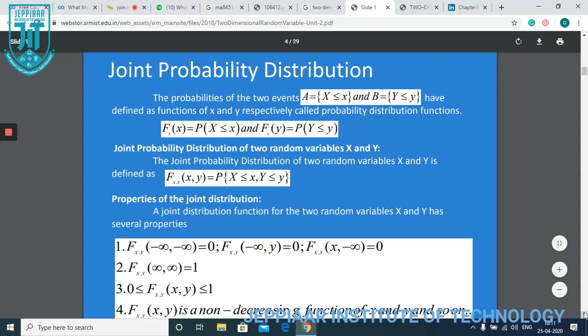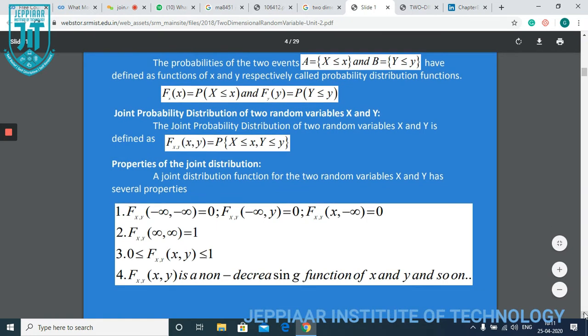This can be written in the form F of x comma y, which is equal to P of X less than or equal to x, Y less than or equal to y. This joint distribution function for the two random variables X and Y has several properties. Among these, some properties I have listed here.